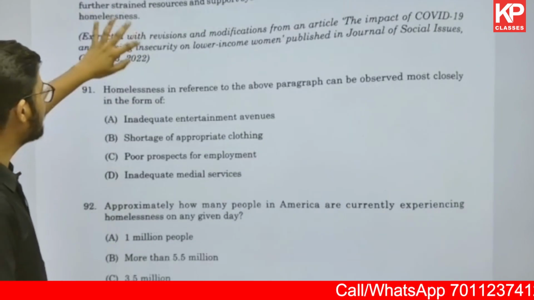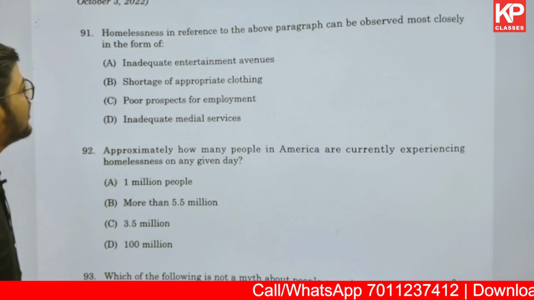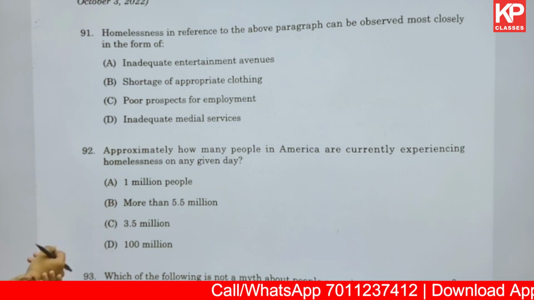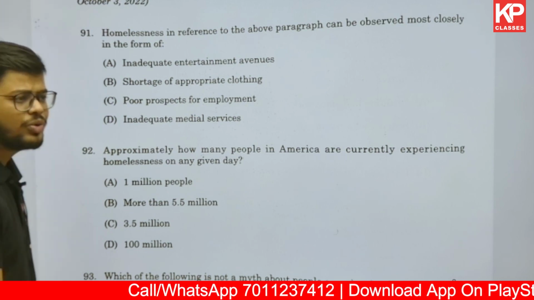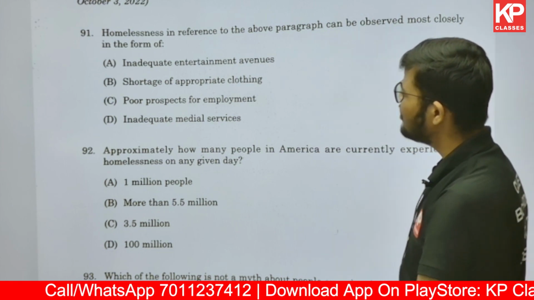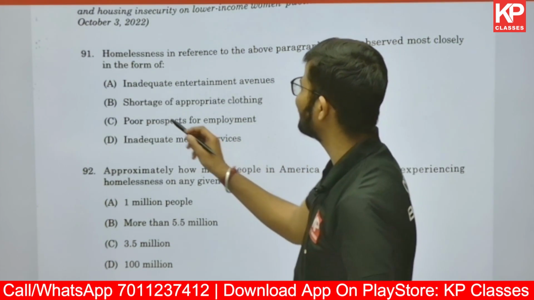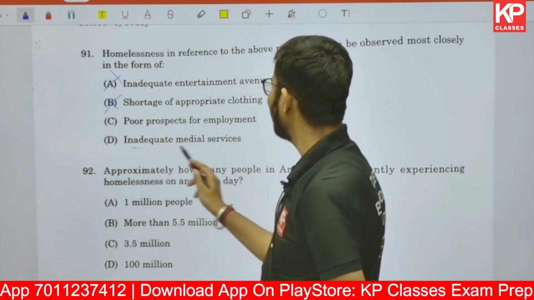So now when we are going to discuss this, it says homelessness in reference to the above paragraph can be observed most closely in the form of inadequate entertainment avenues. How do you measure this homelessness? The first says inadequate entertainment avenues, shortage of appropriate clothing. No, no. Inadequate medical services.